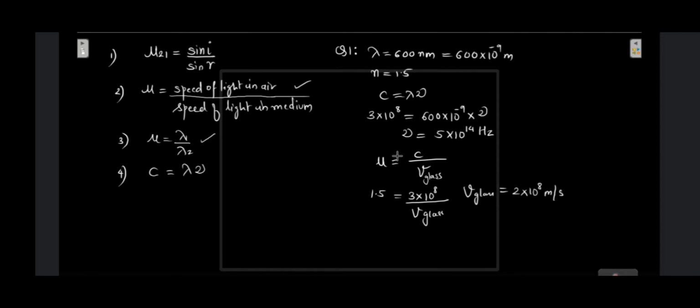Or you can use the formula velocity in glass. Speed in the glass will be equal to lambda in the glass multiplied by the frequency. Okay, so I need to find out lambda in the glass over here.